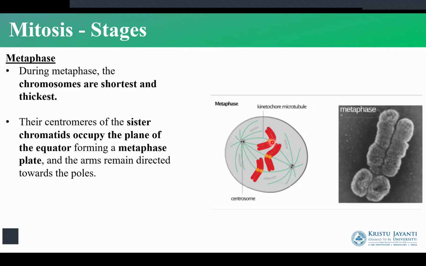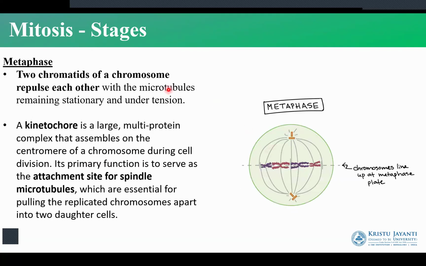So each chromosome has now duplicated. So we have two pairs of each. In the metaphase, the two chromatids of the chromosomes are going to repulse each other. So as we mentioned, the kinetochore is the attachment site for the spindle microtubules. So they are all arranged on the medial plate or the metaphase plate during the metaphase stage.